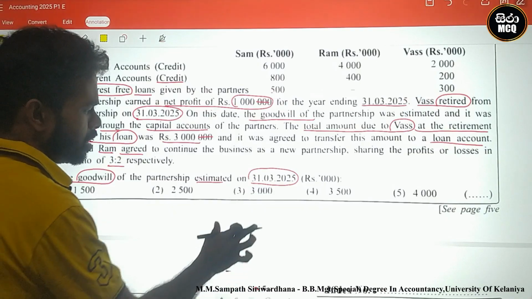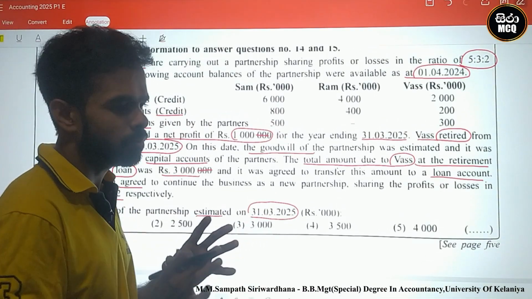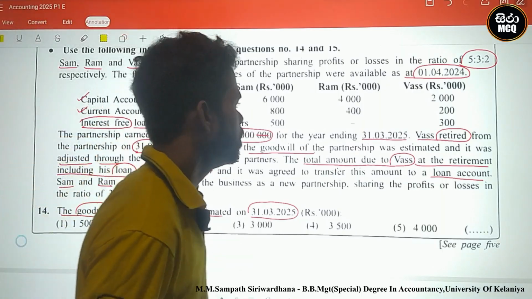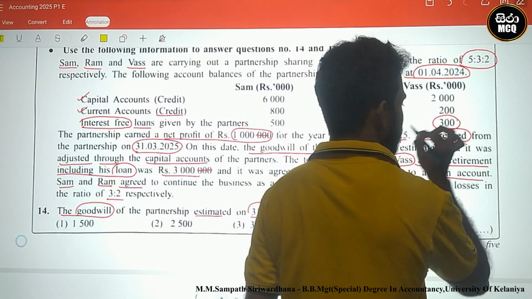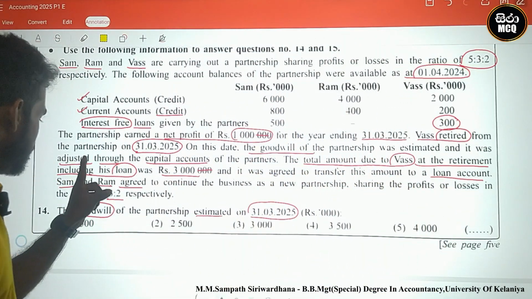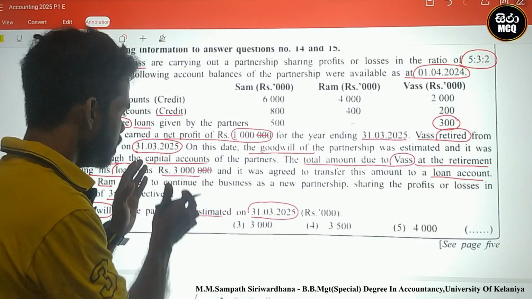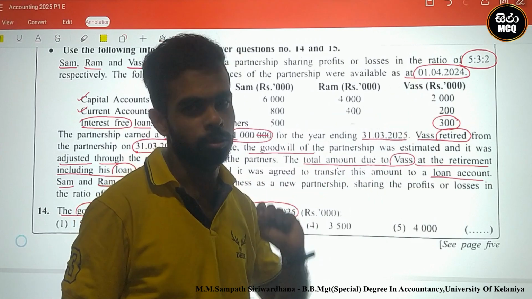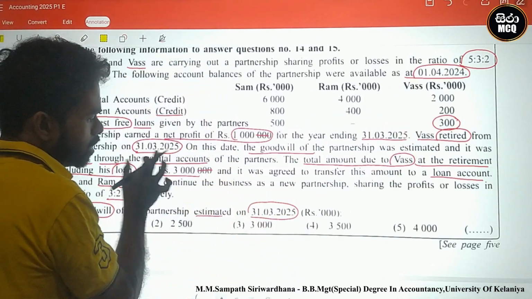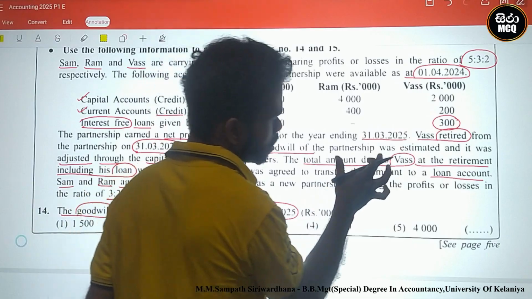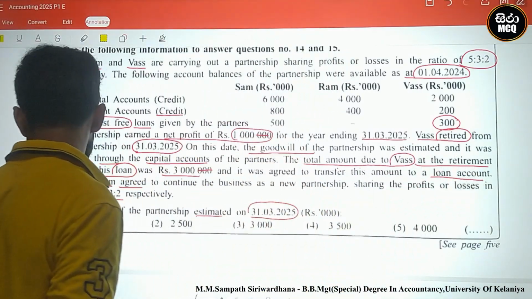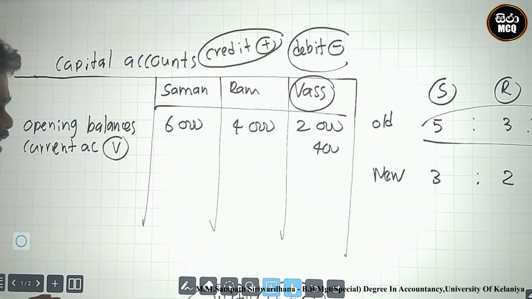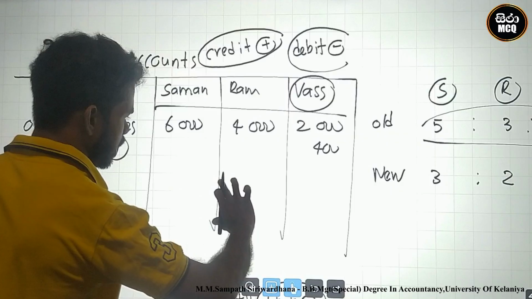Including means including his loan. There is a loan before the preparation of this capital account. Look here. The interest-free loan given by the partners is 300. Including his loan means this 3,000 includes this old loan. Therefore, 3,000 was agreed to be transferred to the loan account. At this point, 3,000 is a major point.